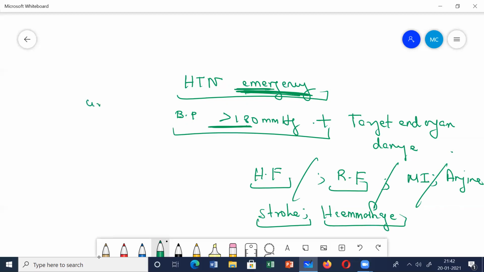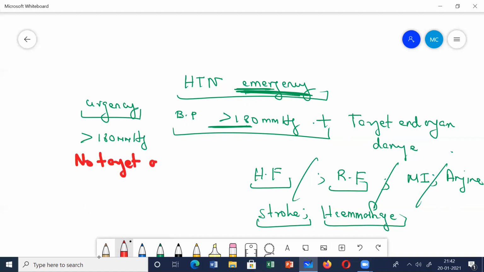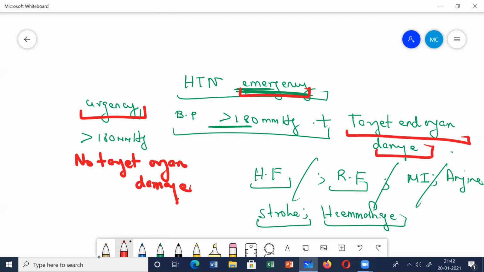And in hypertensive urgency, the patient has a severe increase in blood pressure, more than 180, but there is no target organ damage. This is the main difference, often asked in Viva. What is the difference between emergency and urgency? The emergency means it's an emergency situation, so there is some target organ damage. Urgency means, yes, there is an urgency, but it is not an emergency. So the BP is more than 180, but there is no target organ damage. Clear?